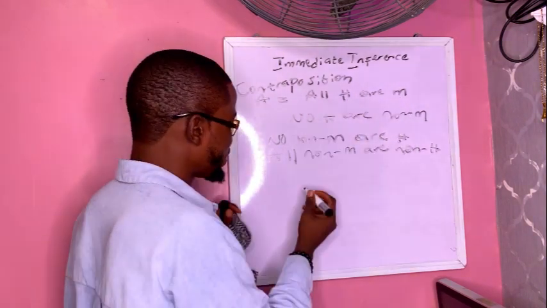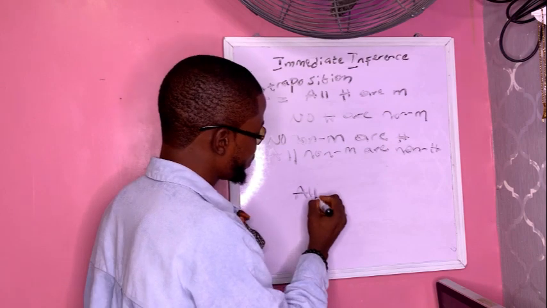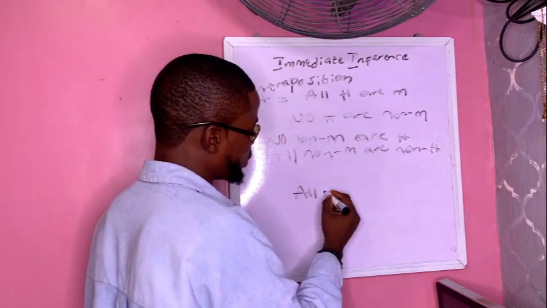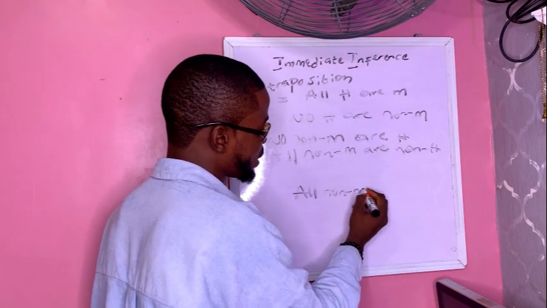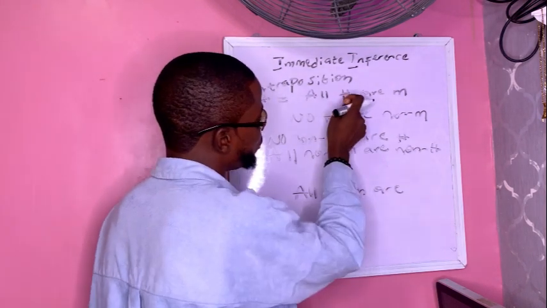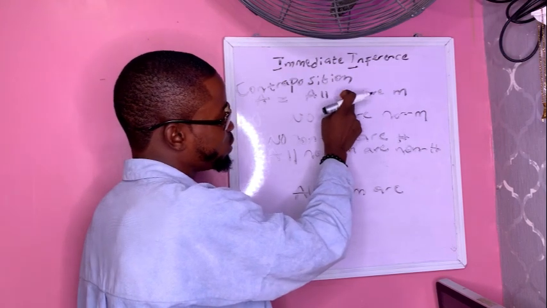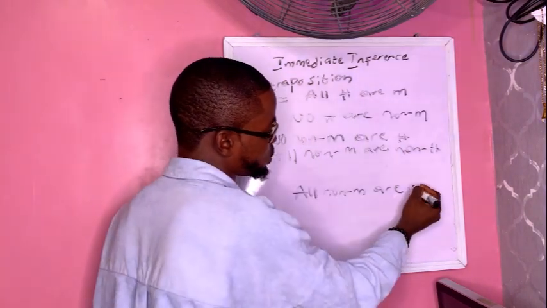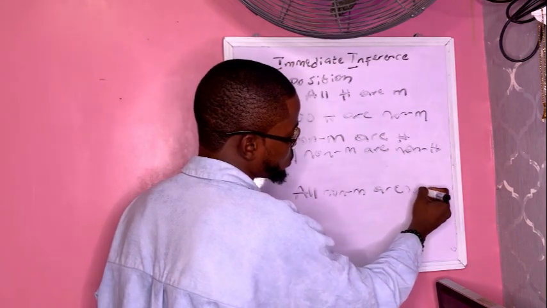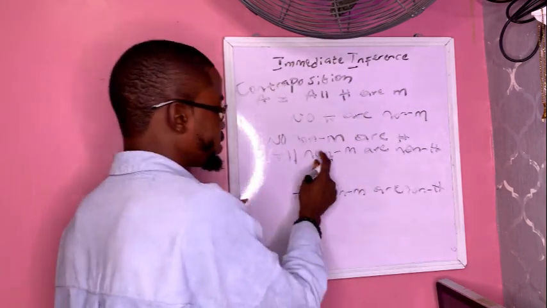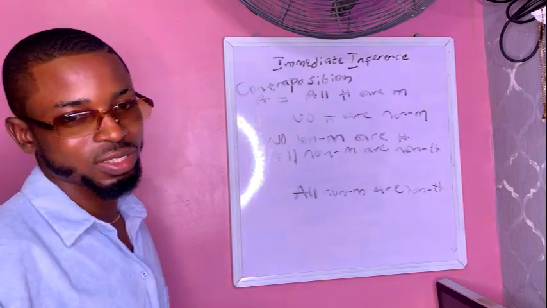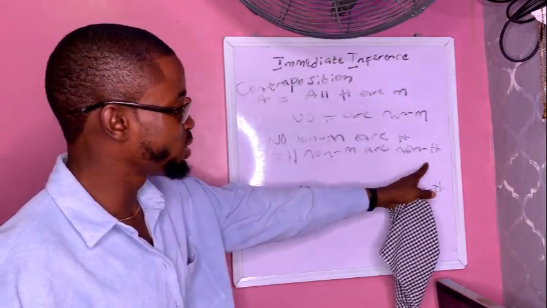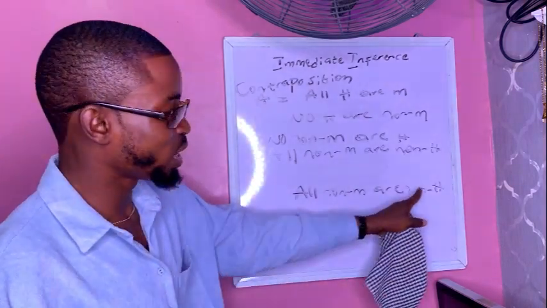So if we do that, this is going to be our answer: all non-mortal are non-human, which is still the same thing that we got using OCO. As you can see, all non-mortals are non-human.